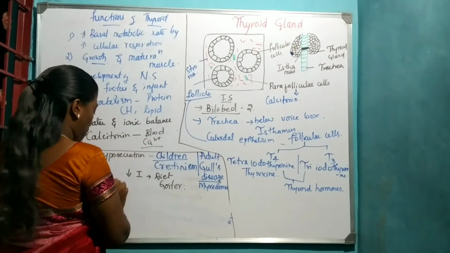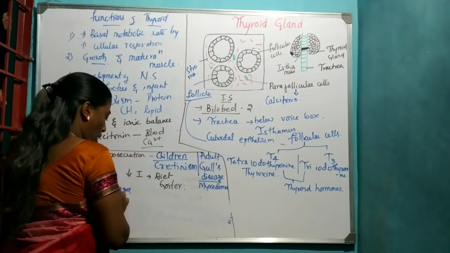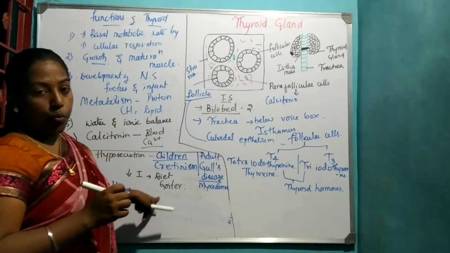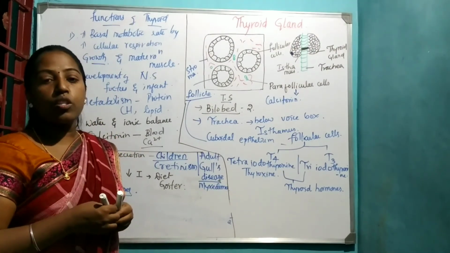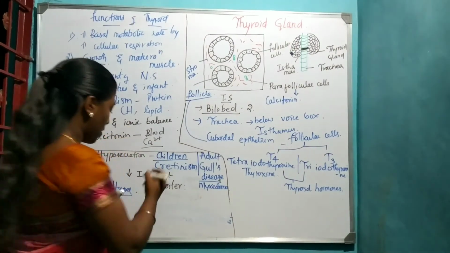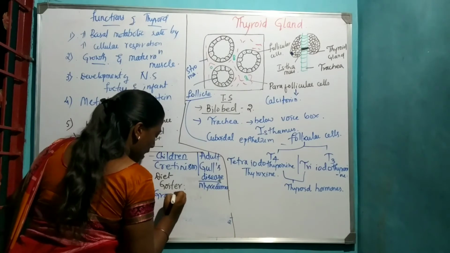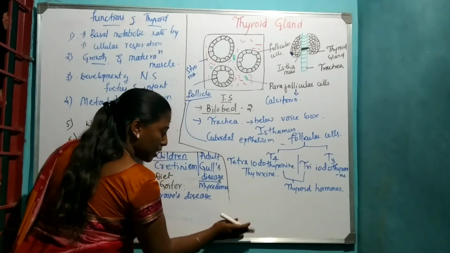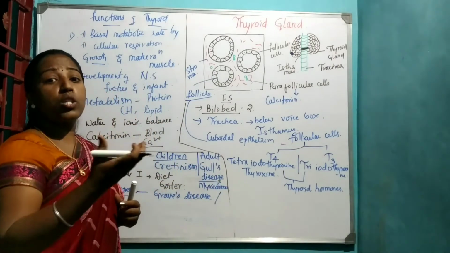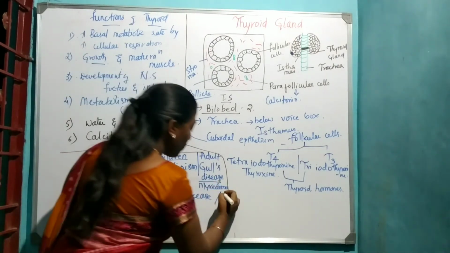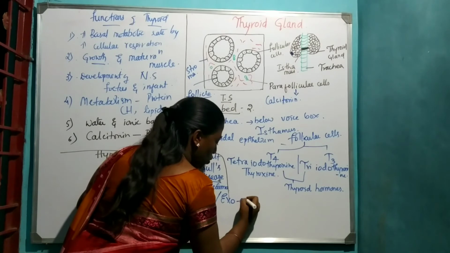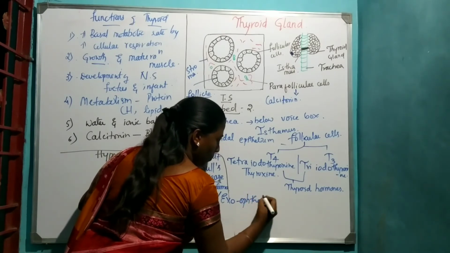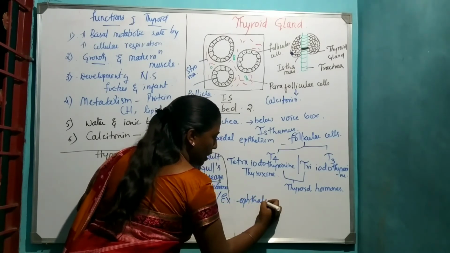The next is hypersecretion. Hyper means more secretion of the thyroid hormones, which causes a disease called Graves' disease. It is also called exophthalmia.